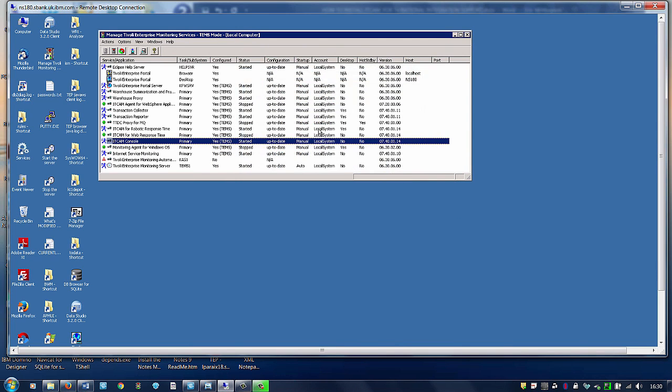I connect to my machine where my AMC or ITCAM console agent is installed.